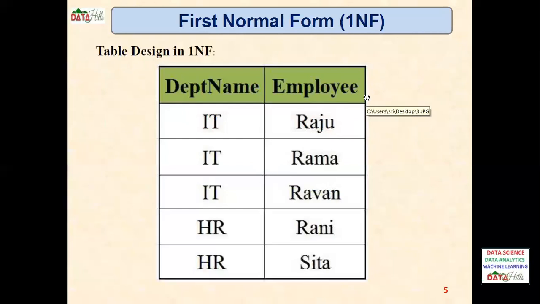For reducing the redundancy, we will follow the other normal forms. Here it is not possible to delete the redundancy, it is only possible to reduce it.